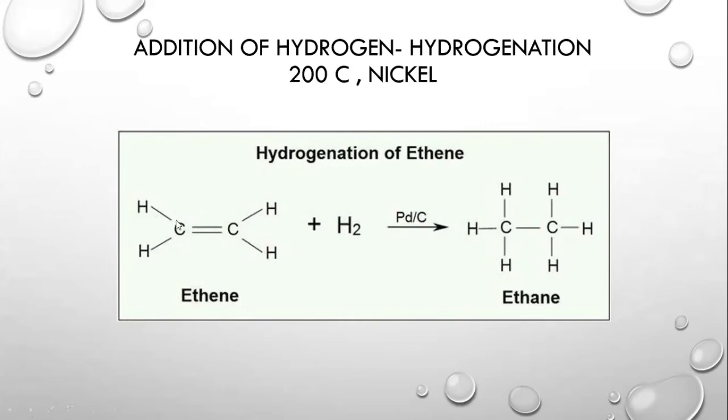We have the example of ethene. Ethene has this double bond and this structural formula. We are adding hydrogen in the presence of nickel at 200 degrees Celsius, which results in the formation of ethane, because the double bond broke and bonded with the two hydrogen atoms to form a structure which we call ethane, as we have already studied. So the addition of hydrogen will convert an alkene to an alkane.